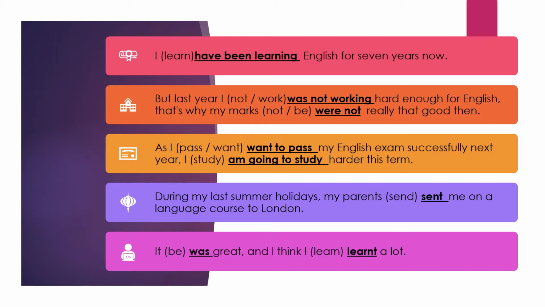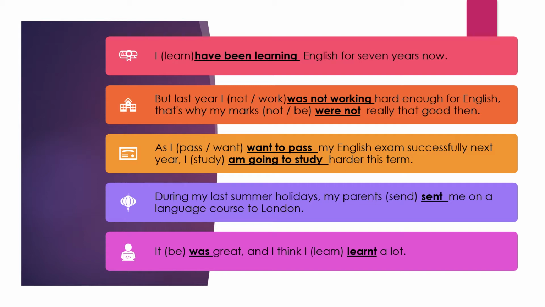I dash English for 7 years now. The first thing that you should notice here is that we are given this period of time, 7 years. With the period of time, we will always be using the word for, and for the point in time, it is since. Second, we'll have to decide which tense we will be using with the word learn. The process started 7 years back and now suggests that right now also it is on. Therefore, it started 7 years back, and currently, when you're talking about it, the action is on. Therefore, we'll be choosing present perfect continuous. I have been learning English for 7 years now.